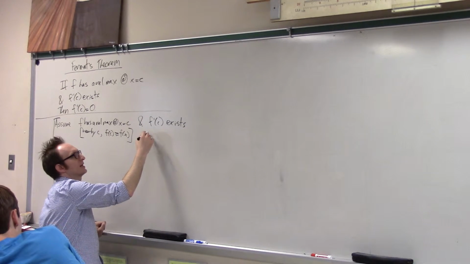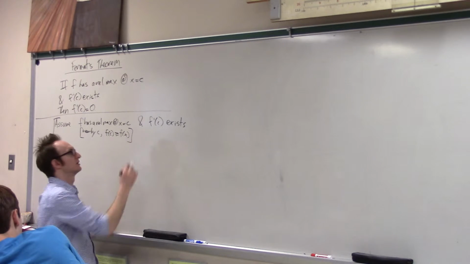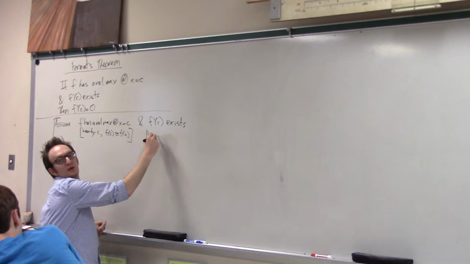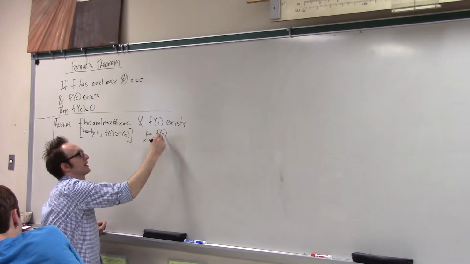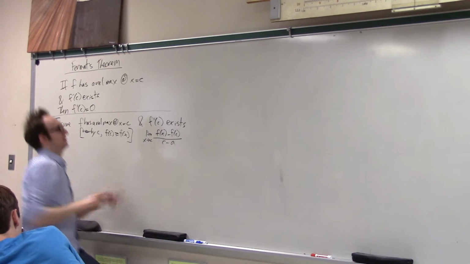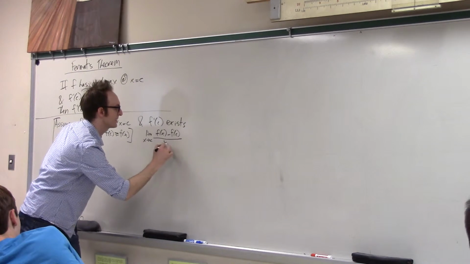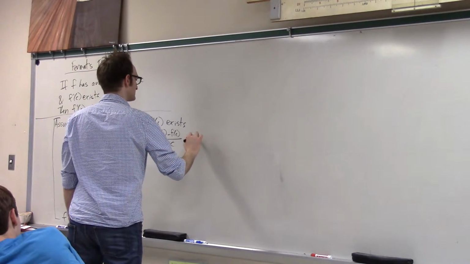I think you're basically right, but you sort of switched the letter. I want the variable to be getting closer to c. So it's the limit as x goes to c of f of c minus f of x, over c minus x. But what you said is also fine. Okay, that is by definition just f prime of c. All right, so this limit exists.